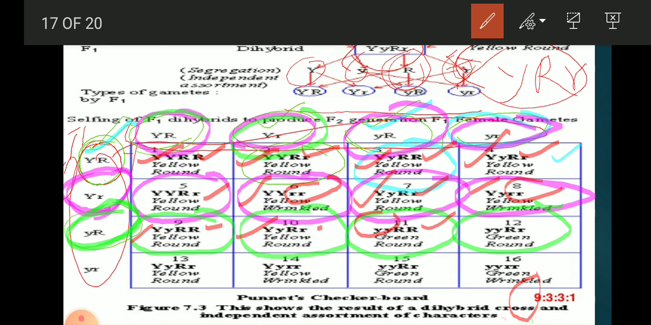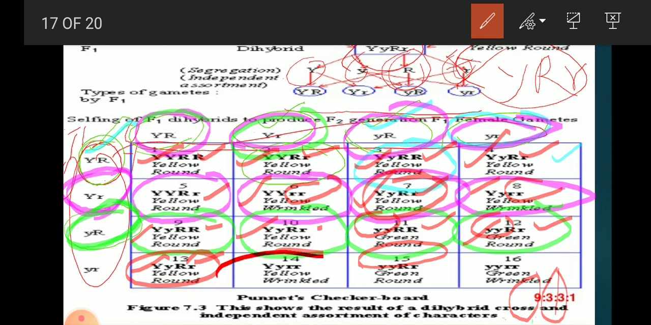Now we'll find out green round in the next one. This is also small y, that is also green, and capital R is present, means green round. And here we are also having green round, so that is 1 2 3, green round is 3. Then we will have this first is yellow, another is round. One yellow round here, one yellow round here, and one yellow wrinkled, actually.